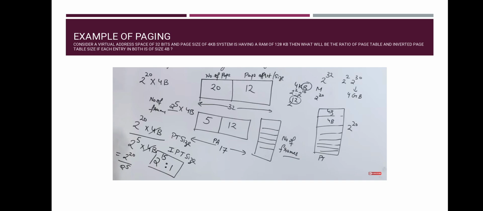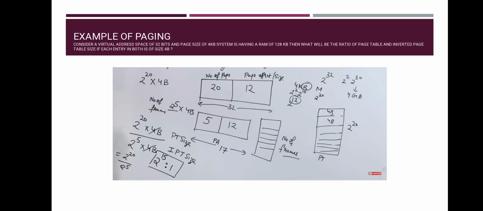Then we have to find the size of the inverted page table. You have to keep in mind about the inverted page table that there is a problem in paging: for every process we get a page table, which causes too much overhead. But in the inverted page table there is only one page table, and in that page table how many entries will there be? The number of entries in the inverted page table is equal to the number of frames.